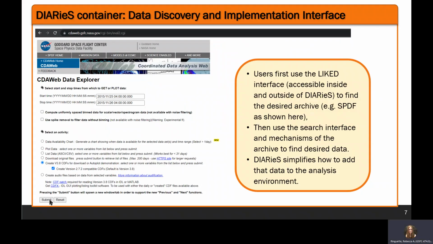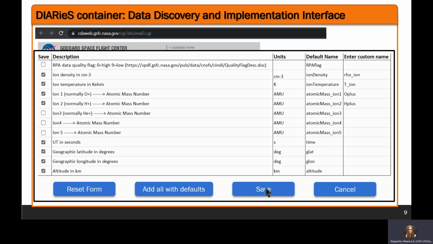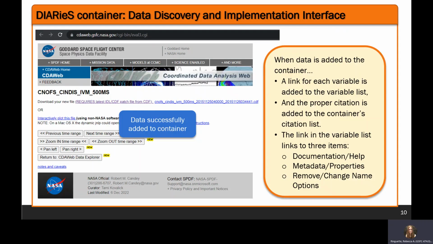So the users would first use the liked interface to find the desired archive that hosts their data, model, or catalog, and then use the search interface of that archive to find the piece that they want. DIARieS simplifies how to add that data to the analysis environment by adding capability on top of that archive. Users can choose to either save it directly to their container or link it to their container. They can name it with custom names or accept a default from a file, and then that data is easily added to the container without any coding required.